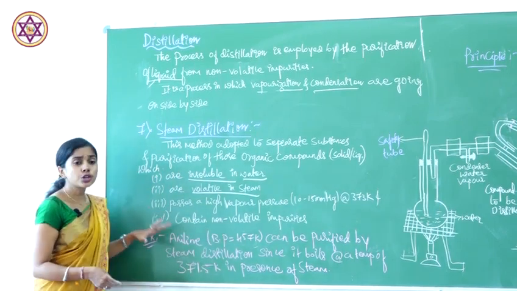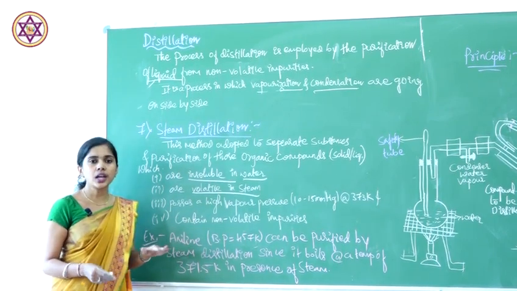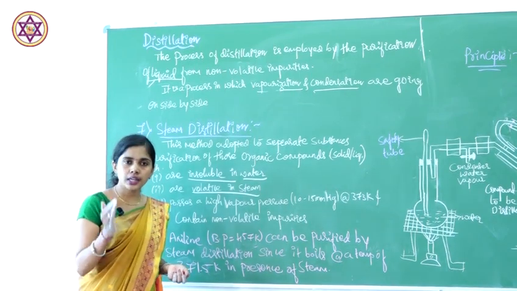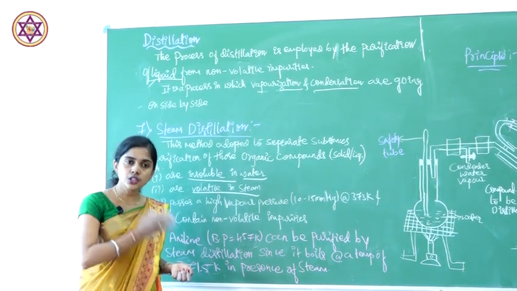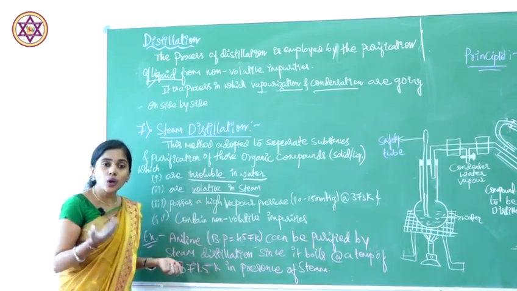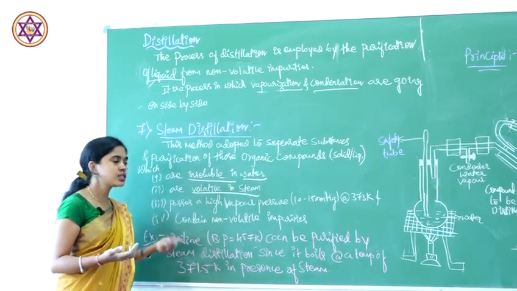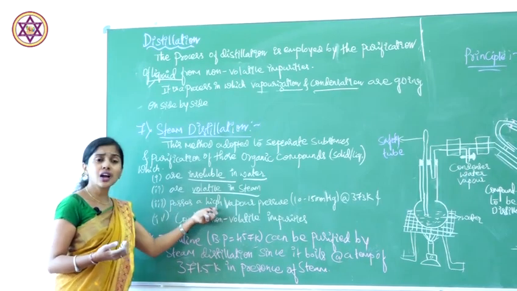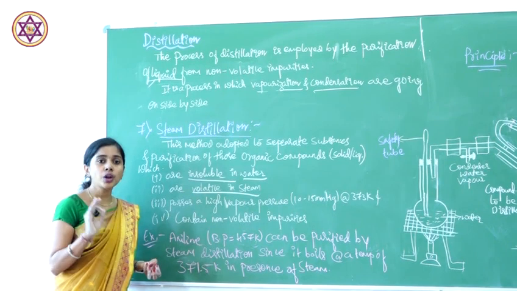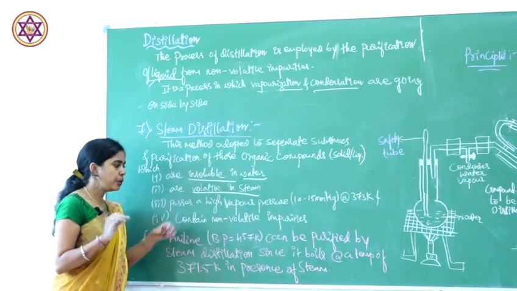Okay, and it should contain non-volatile impurities. The organic compound should be what? It should be volatile in steam, and it should be insoluble in water. Then the impurities should possess a high vapor pressure, and the fourth one is that it should contain non-volatile impurities.